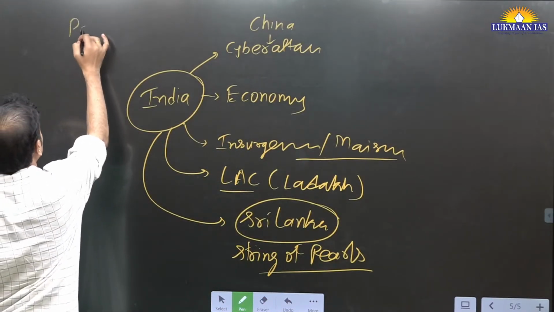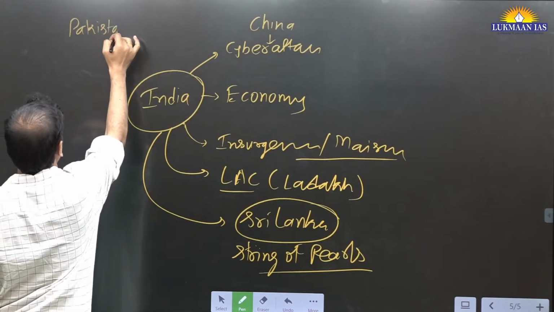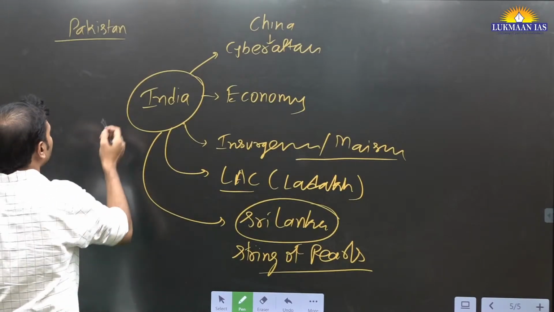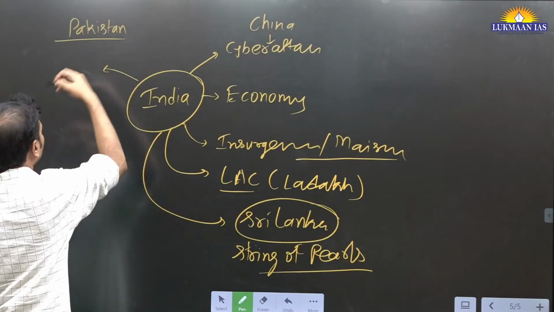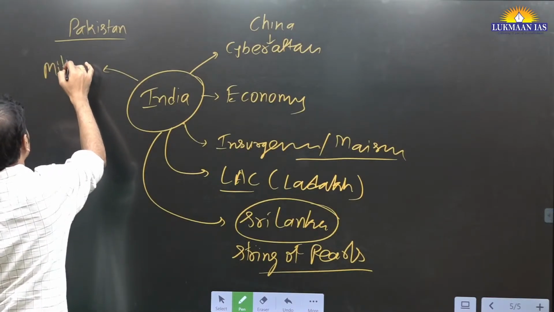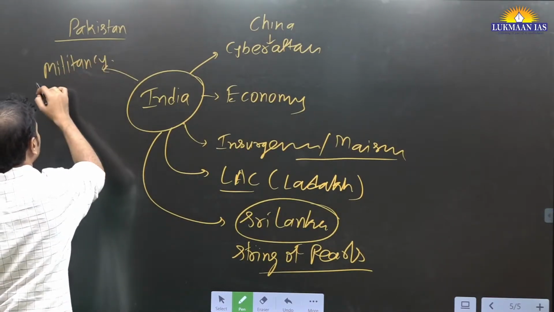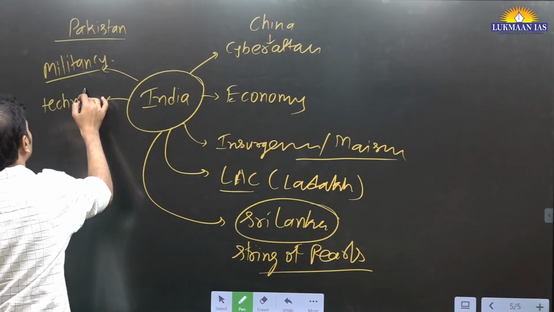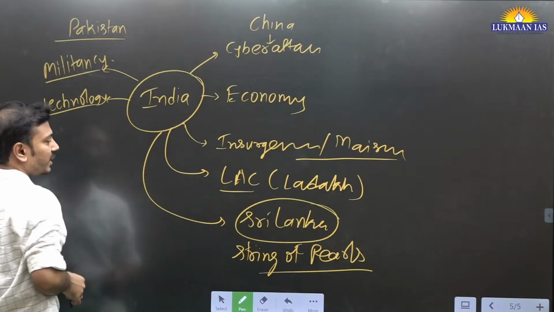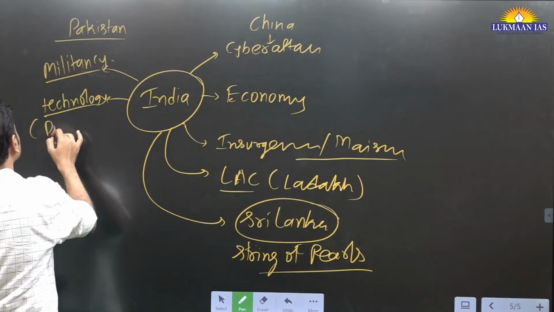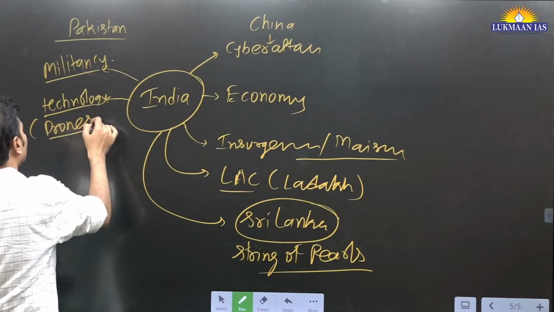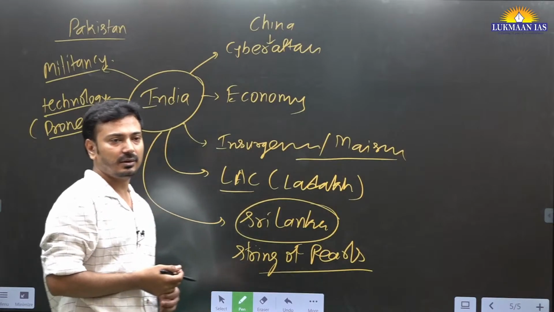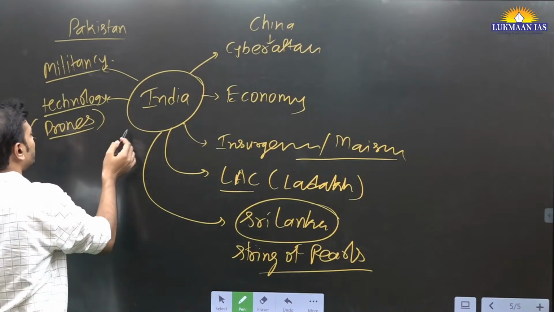Here we write Pakistan, state and non-state actors both. Terrorist organizations based in Pakistan. Originally we know that militancy is part of their warfare strategy. But nowadays they are using technology, like drones. They are using drones to deliver arms, drugs, fake currencies. So all this use of technology.